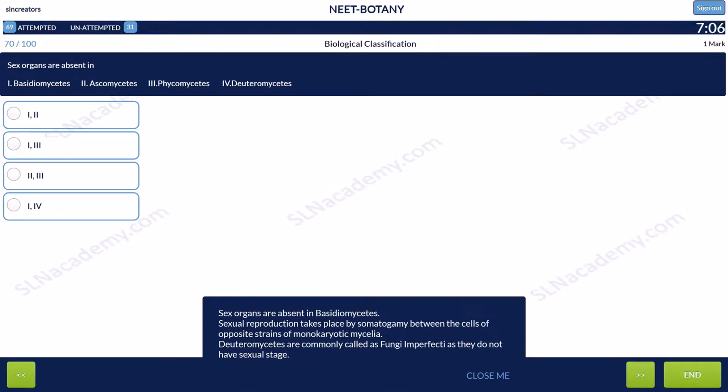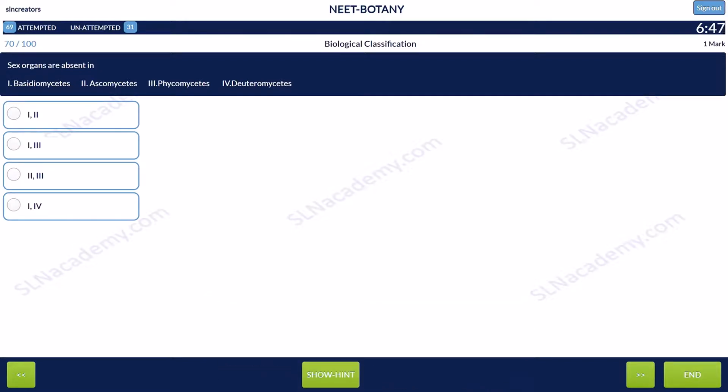Sex organs are absent in Basidiomycetes. Sexual reproduction takes place by somatogamy between the cells of opposite strains of monokaryotic mycelia. Deuteromycetes are commonly called as fungi imperfecti as they do not have sexual stages. And the answer is option 4, Basidiomycetes and Deuteromycetes.